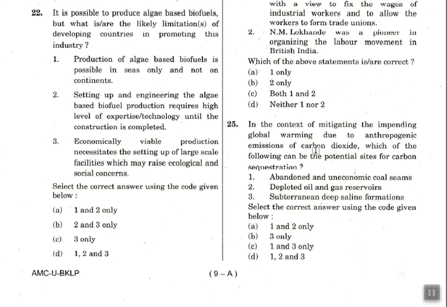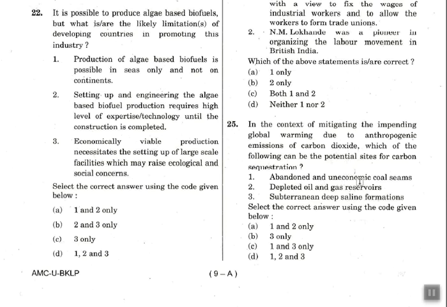Question number 25. In context of mitigating the impending global warming due to anthropogenic emissions of carbon dioxide, which of the following can be potential sites for carbon sequestration? This is again a common sense kind of question. No books will provide you this. So carbon sequestration means taking the atmospheric carbon dioxide and then storing it somewhere, some inside rocks or inside some cracks or something. So where all you can do it, which are potential sites, that is the question.